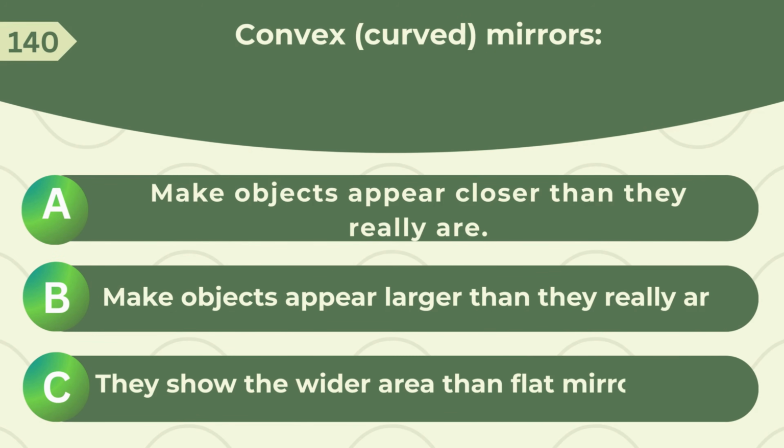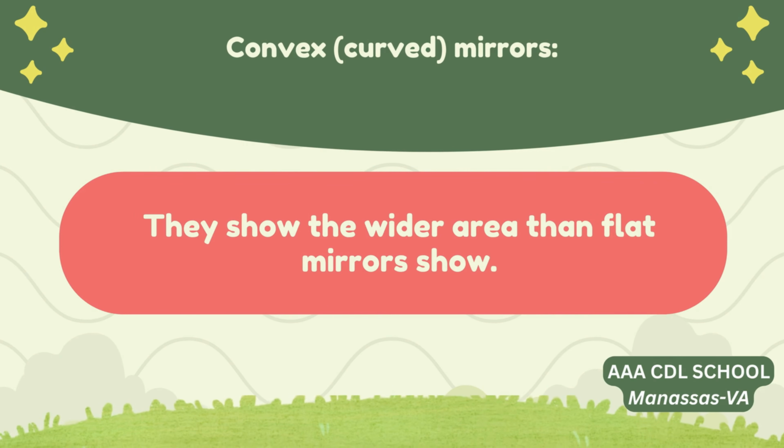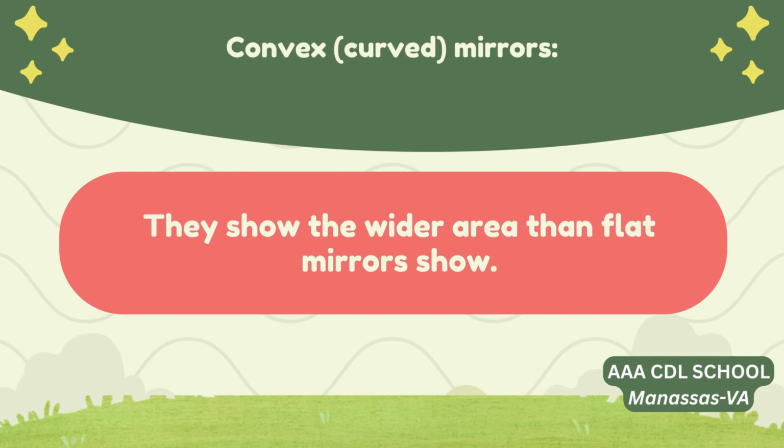Convex, curved mirrors: A. Make objects appear closer than they really are. B. Make objects appear larger than they really are. C. They show a wider area than flat mirrors show. Correct answer: they show a wider area than flat mirrors show.